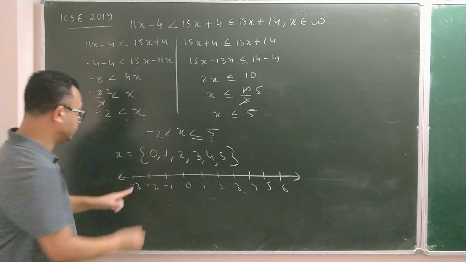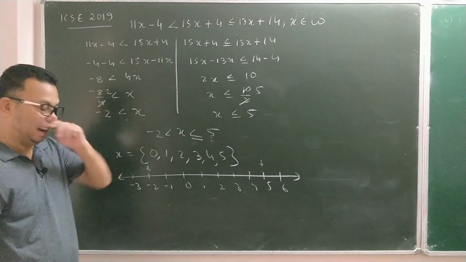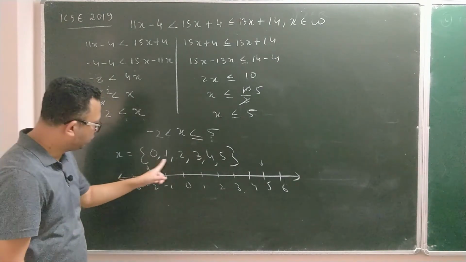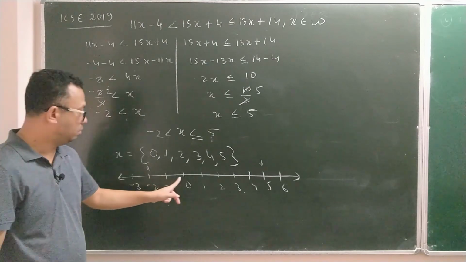But in case you are not doing the solution set, then you know what I told you. If whole number minus 2 is here and 5 is there, make an arrow like this, and now all whole numbers between the two arrows you have to shade. But don't worry, in this question you already have it. See, you know what to shade. Minus 2 you are not shading, it's not a whole number. Minus 1 is not a whole number. 0 is a whole number.